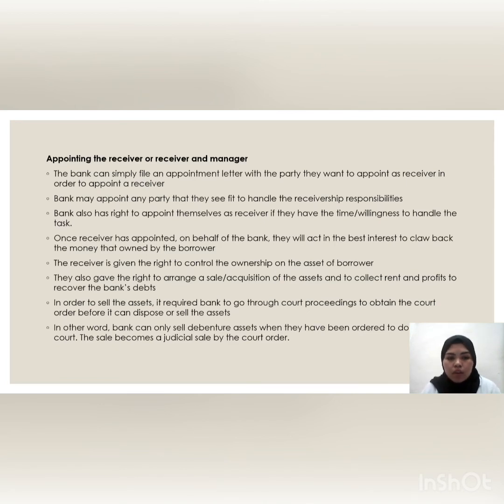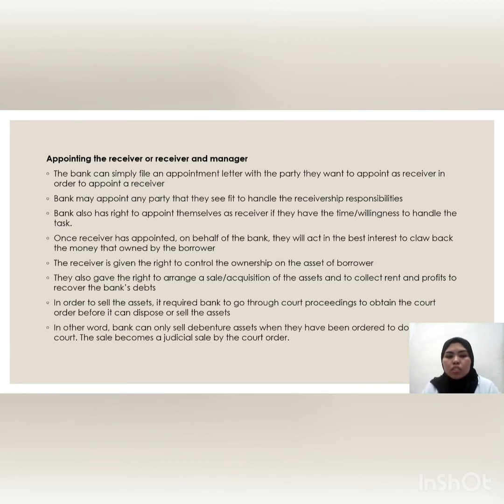Once a receiver has been appointed on behalf of the bank, they will act in the best interest to claw back the money owed by the borrower. The receiver is also given the right to control the ownership of the asset of the borrower. They also have the right to arrange a sale or acquisition of assets and to collect rent and profit to recover the bank debt.